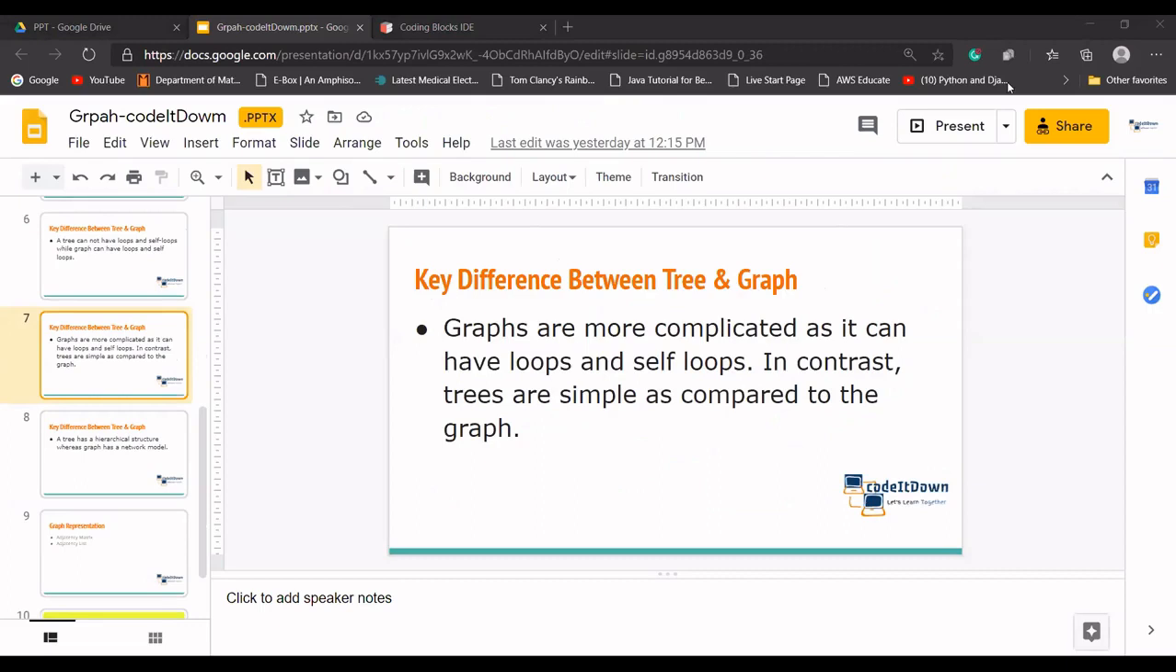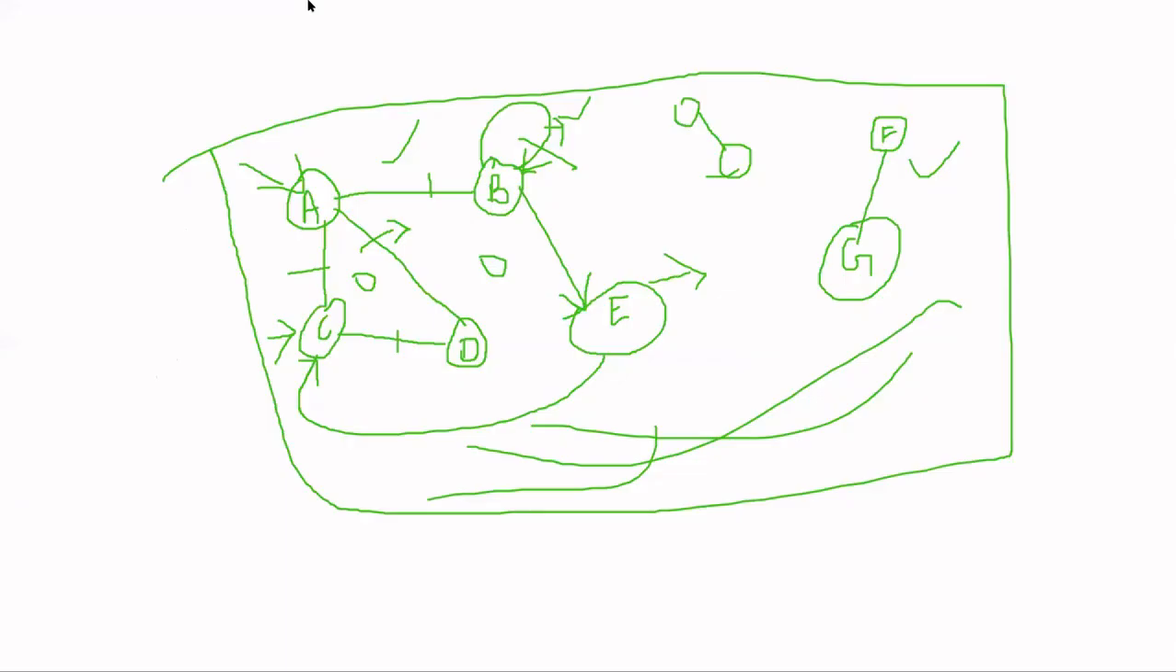Okay. Sir, can you repeat the self loop? Okay, Smith is asking, can you repeat the self loop? Okay, a self loop is when you are starting from somewhere and you do not go to any other node, and you come back to that node again.